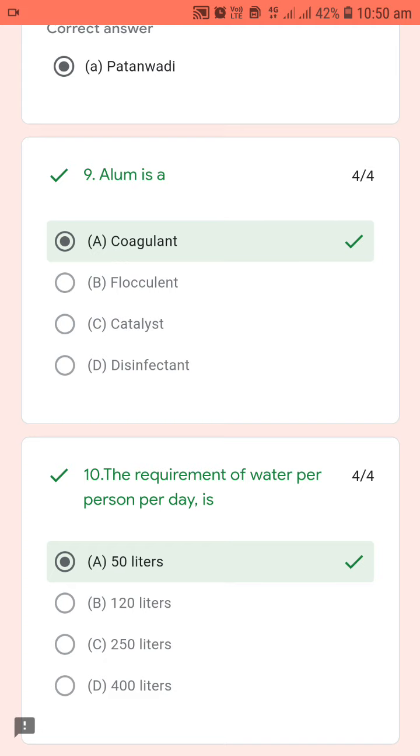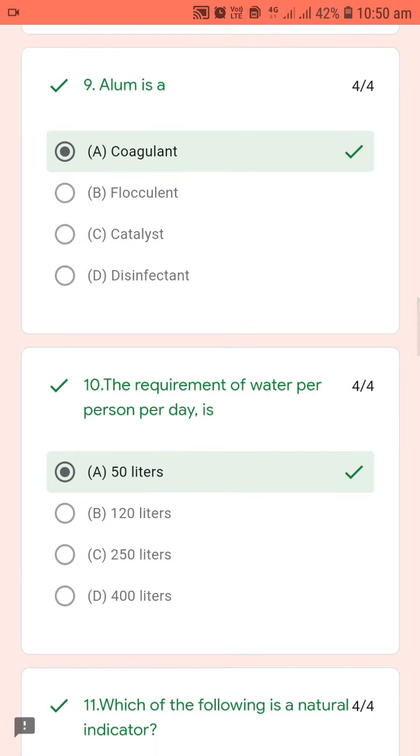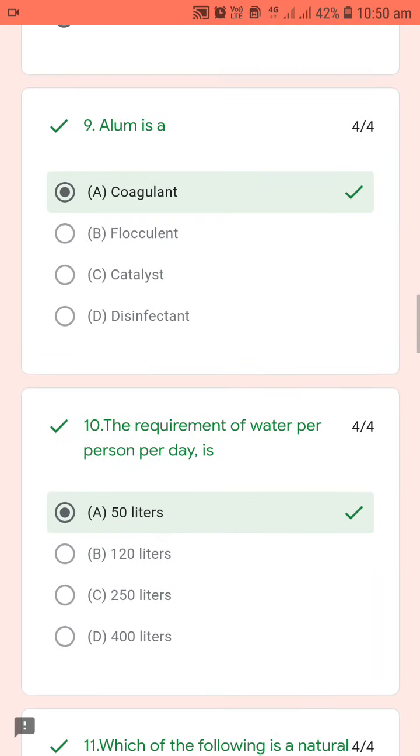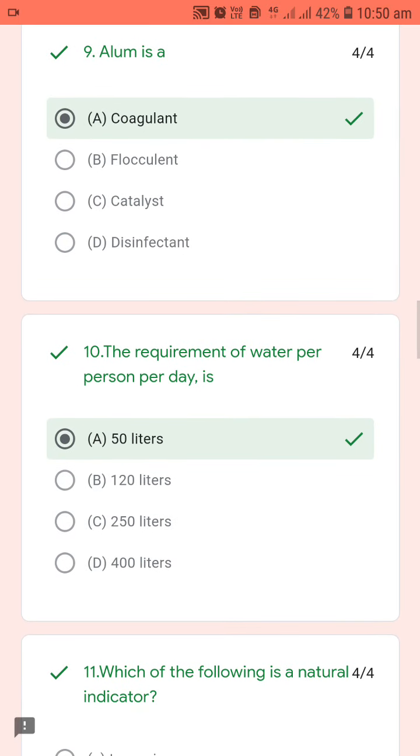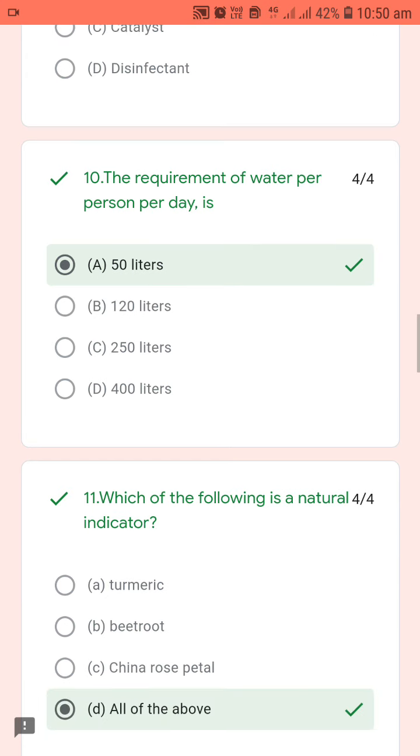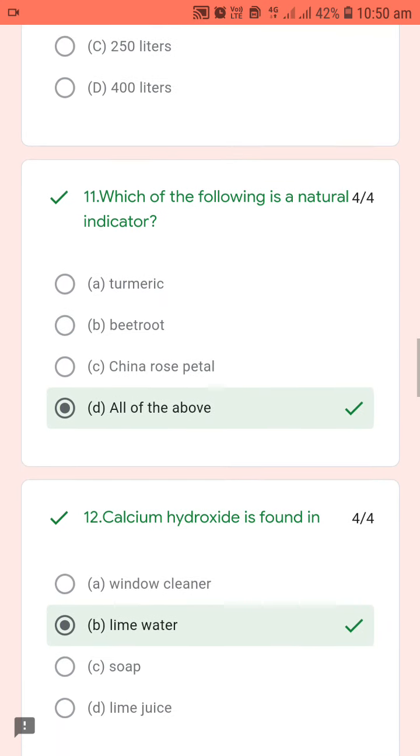Alum is used as a coagulant. You all know, when we swirl alum in water containing soil particles, then alum acts as a coagulant, and all the heavier particles of soil settle down at the bottom. Then the requirement of water per person per day is 50 liters. Option A is the correct answer.